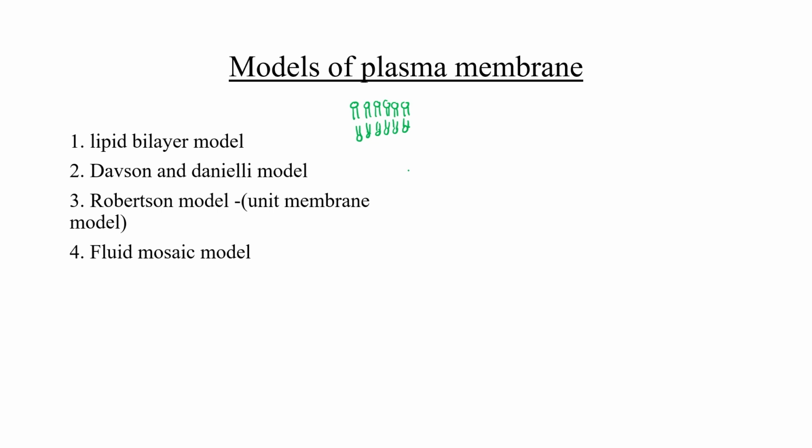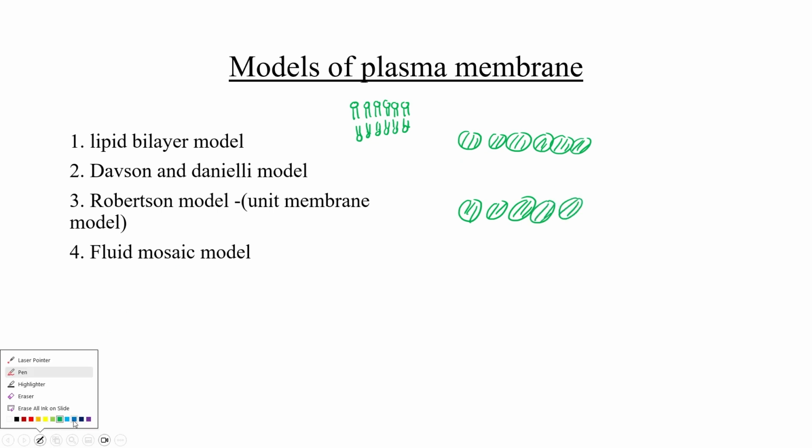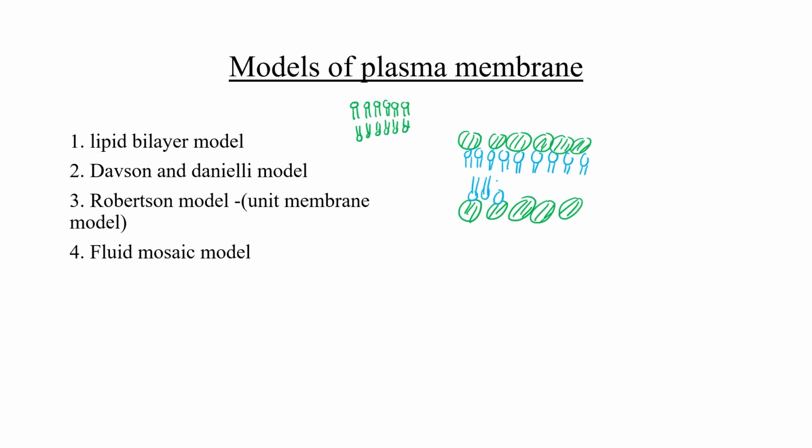According to their model, two layers of protein flank the central phospholipid layer. This means there are two layers of protein, on the external side as well as the internal side, like this. This is protein, and this is the lipid bilayer according to the Davson model.